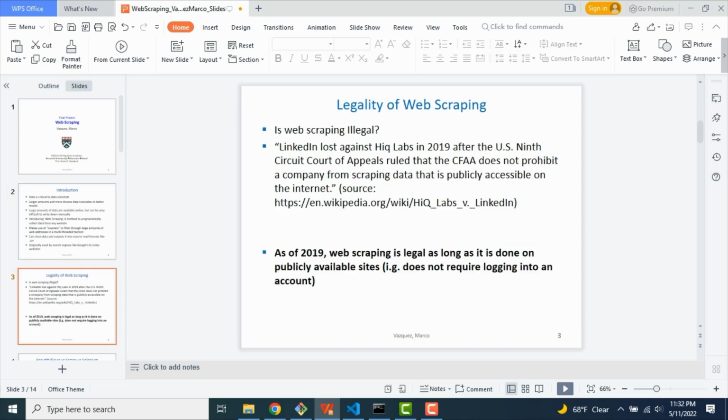Before we continue, let's talk about the legality of web scraping. Is web scraping illegal? So in 2019, LinkedIn lost against hiQ Labs after the court essentially ruled that public sites are able to be scraped as long as they do not require a login or personal information that would make it more like a private site.